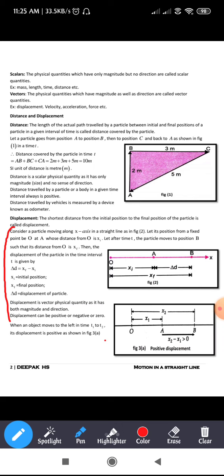Displacement is nothing but the final position minus the initial position. So go through figure 2 and compare the equation.